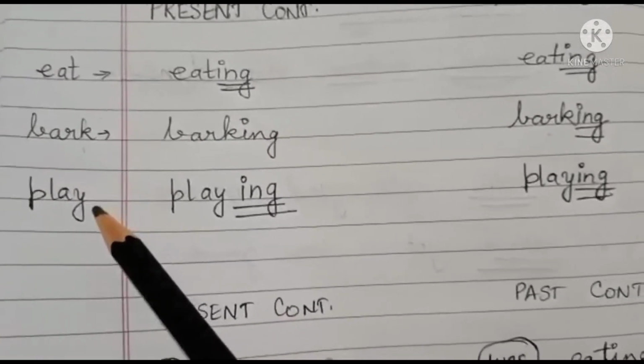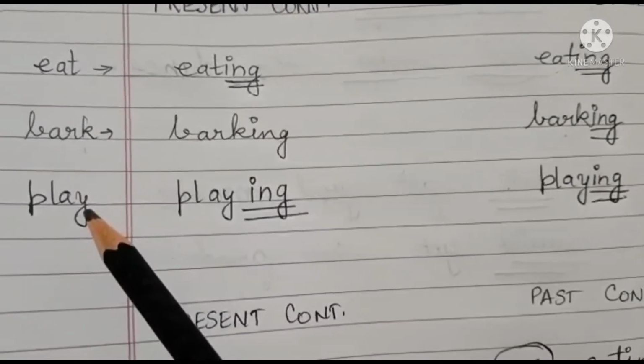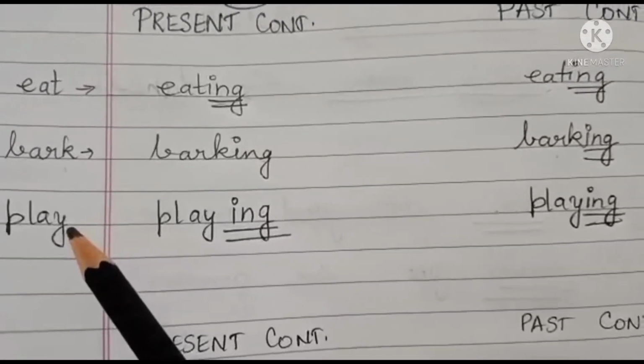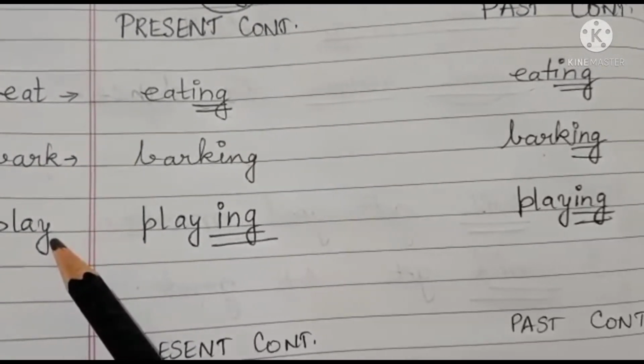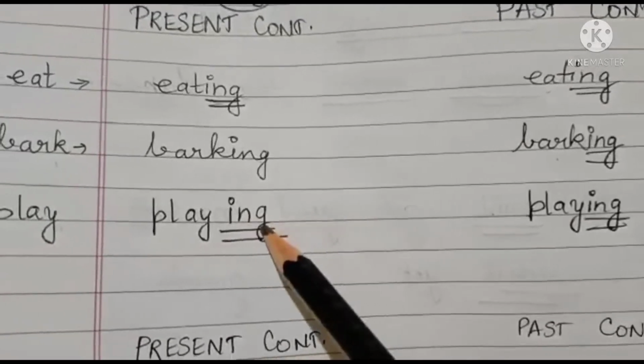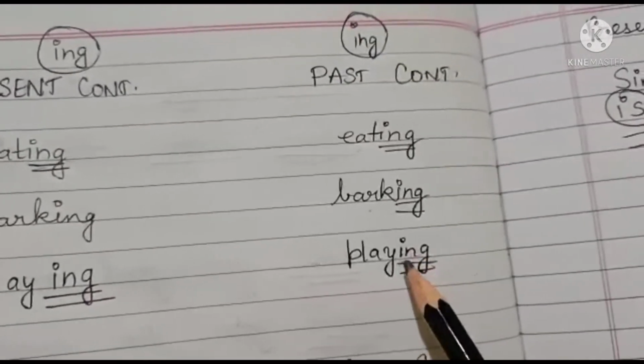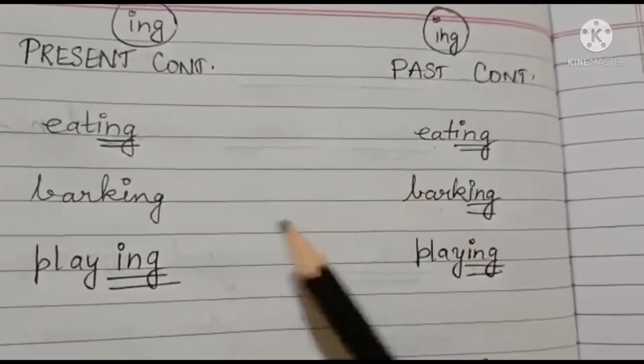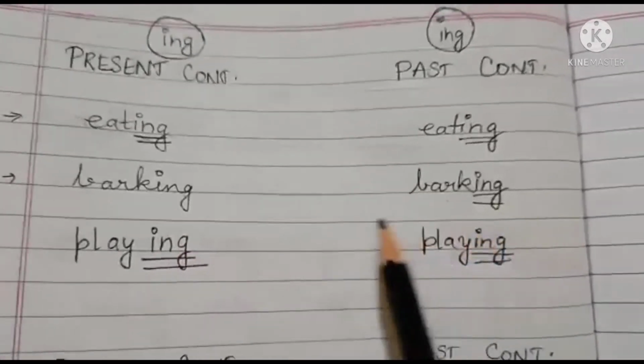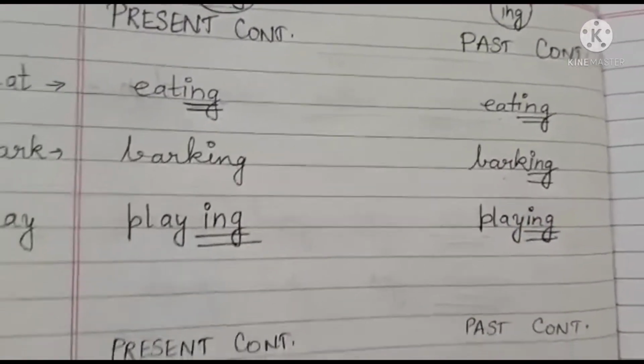See the next verb, play. Now, what do we have to do to change play into present or past continuous? You just add ing, playing. Here also you add ing, playing. Now what is the difference then, children? Both are the same, right? Now the difference is here. See, children.